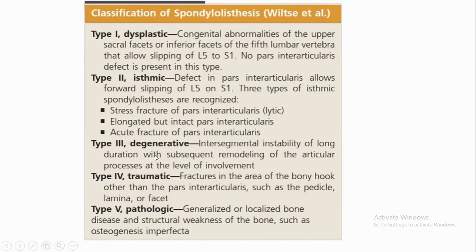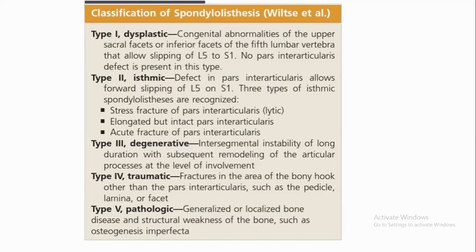Third type is degenerative. Here the facet joint goes for osteoarthritis, which leads on to segmental instability. Fourth type is traumatic: fracture other than the pars interarticularis, such as the pedicle, lamina, or facet. No pars interarticularis fracture is included in it. Fifth one, pathologic. Here metabolic bone disease, tuberculosis and tumor are included in the pathologic.